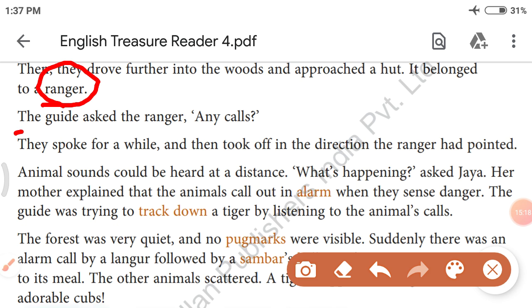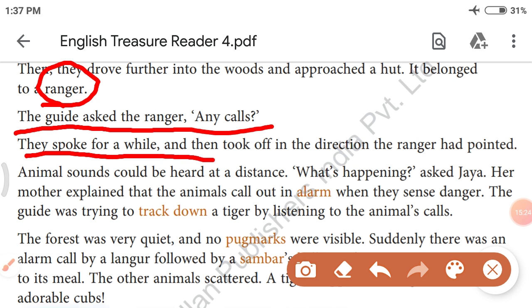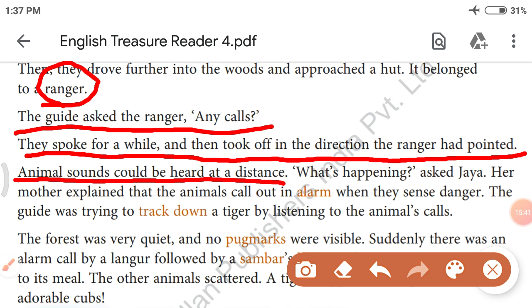The guide asked the ranger, "Any calls?" They spoke for a while and then took off in the direction the ranger had pointed. Now, what is a call? Let's see. Animal sounds could be heard at a distance. From the distance, they can hear animal sounds.